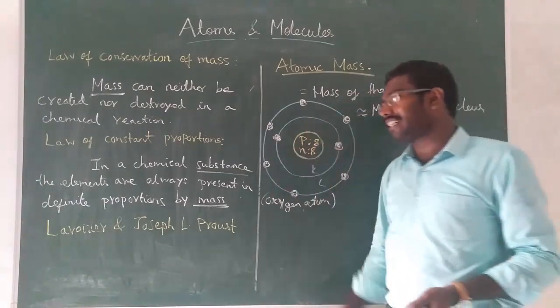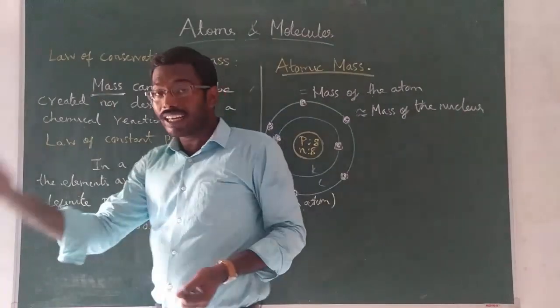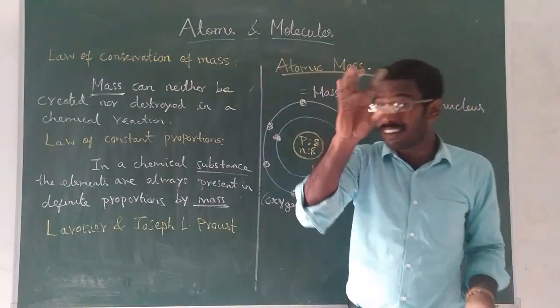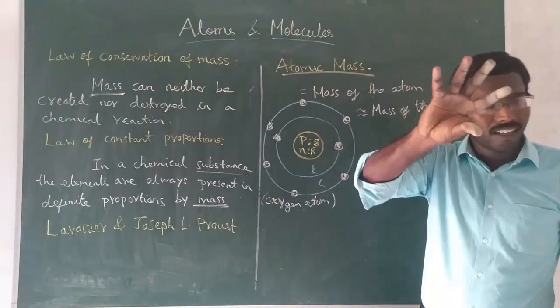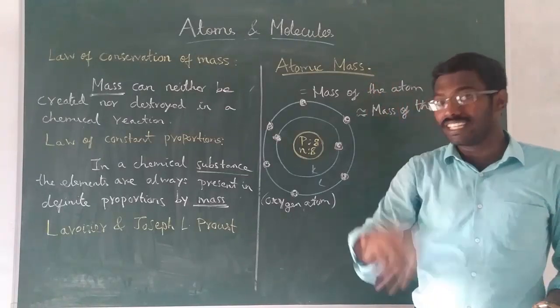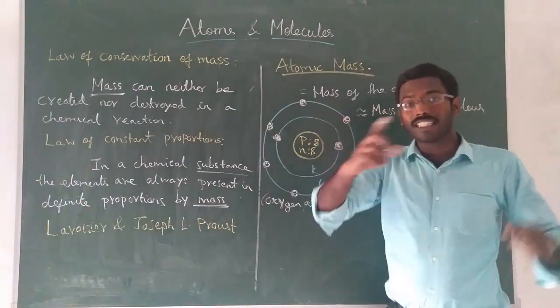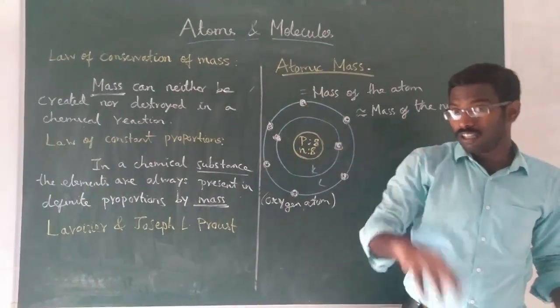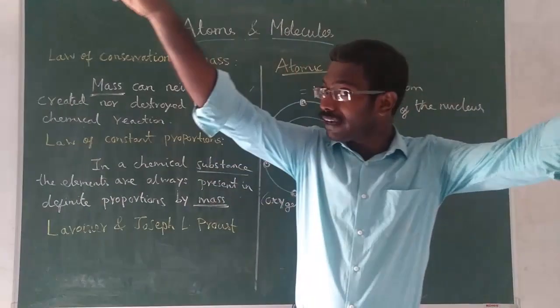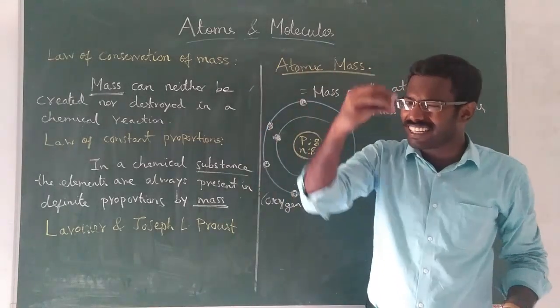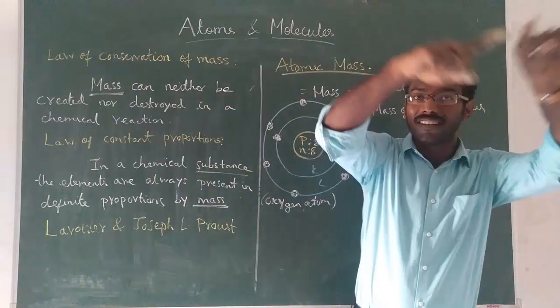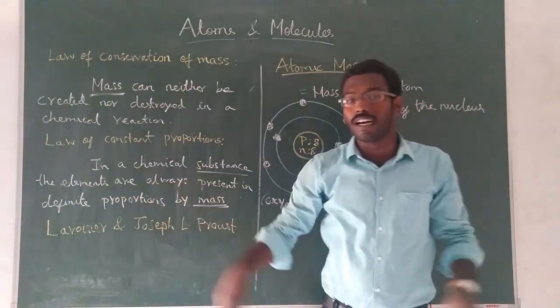If you don't understand this, remember you would have played shot put, 8 kg shot put, 10 kg shot put. Consider one 10 kg shot put. It will be a little small, but the weight is 10 kg. Now the shot put is covered by big tissue paper.